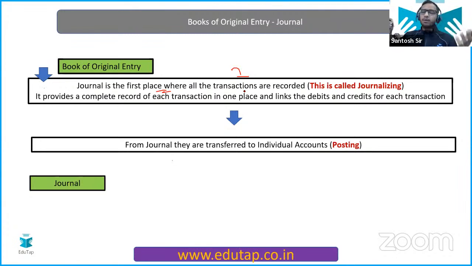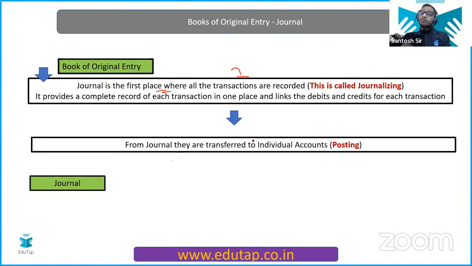So all the accounts, separate accounts, we are going to transfer the entries, or the amount, from the general book to the individual accounts, and this process we call posting, right? And these individual accounts, we call the ledger, right? Okay, this is the brief.